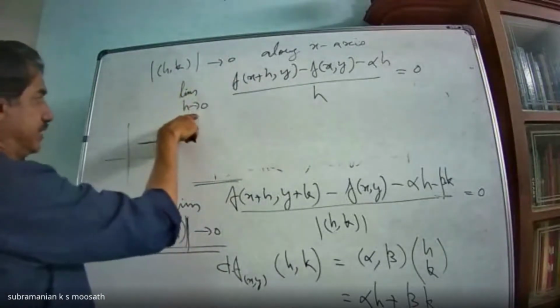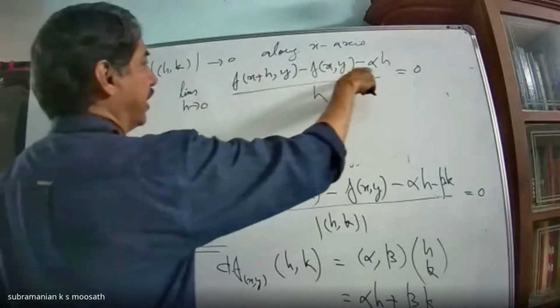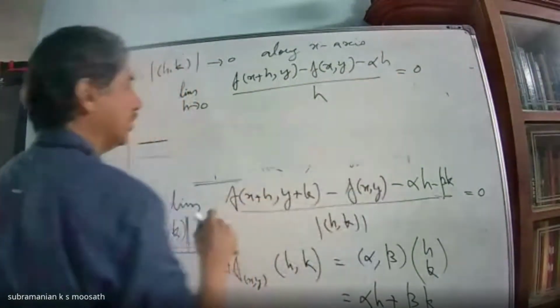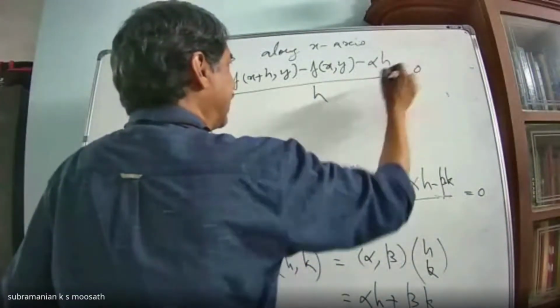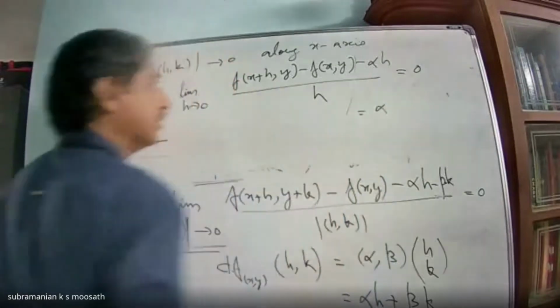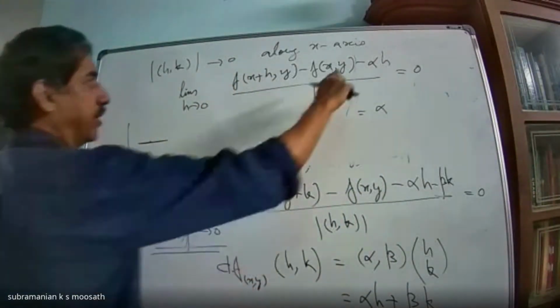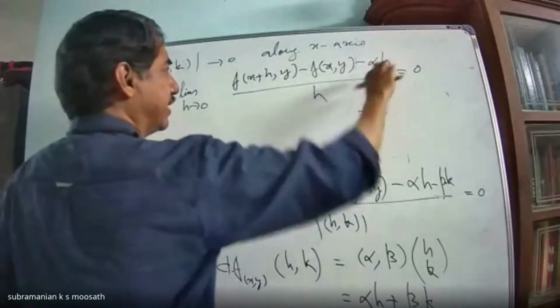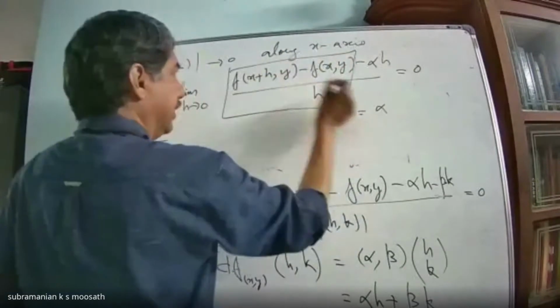So I will get the limit as h tends to 0 of f of x plus h, y, minus f of (x, y), minus alpha h, by h equal to 0. Instead of writing minus alpha h by h equal to 0, I can write this up to this portion equal to alpha.